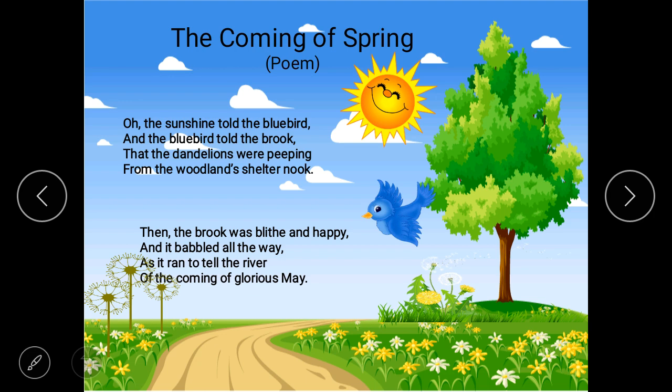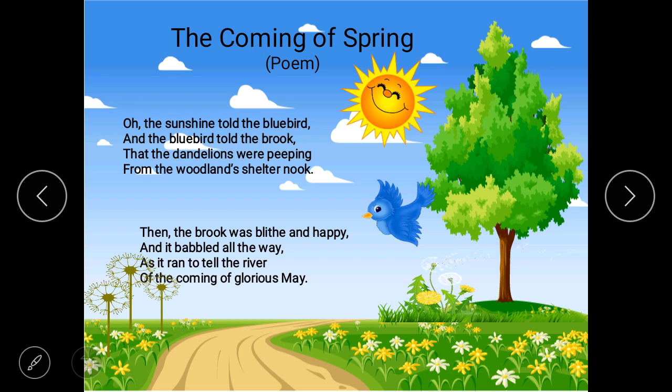So the bluebird is telling the brook, which is going to meet the river, that the dandelions were peeping. Dandelions means a yellow type of flower. Peeping means to look secretly. So they are peeping from woodlands.